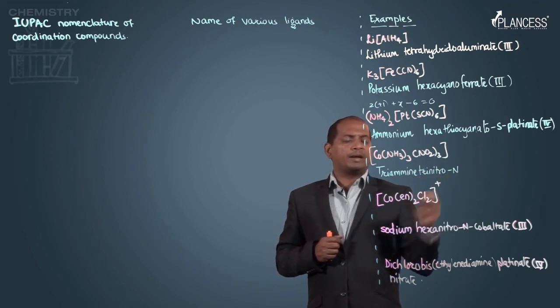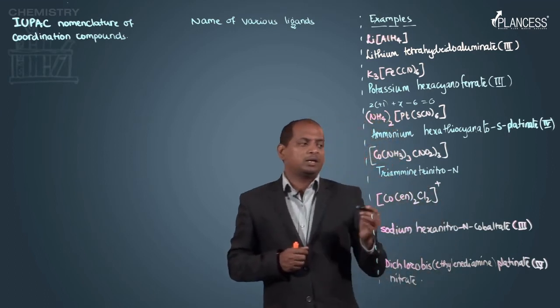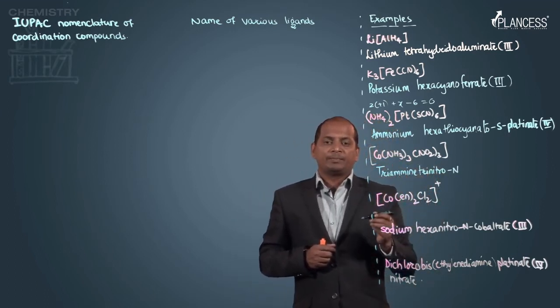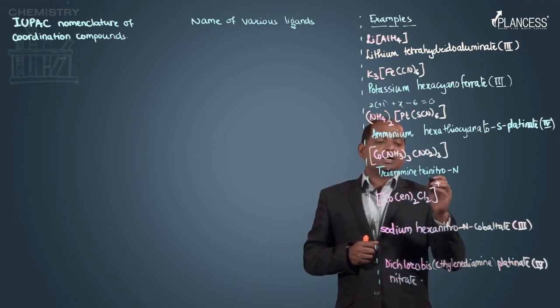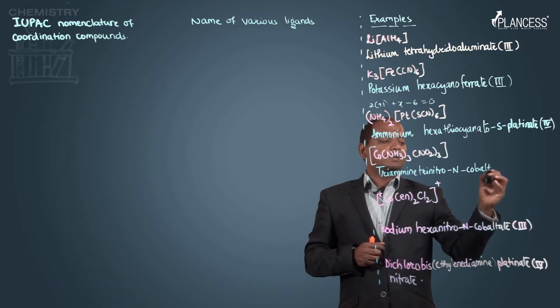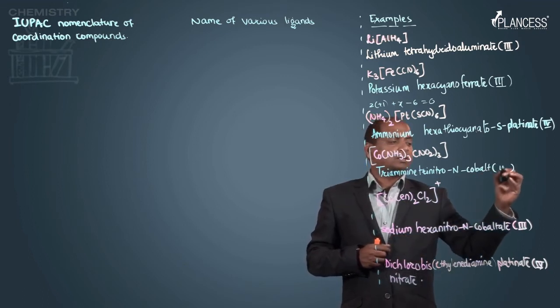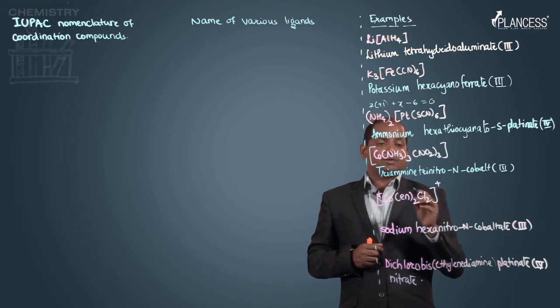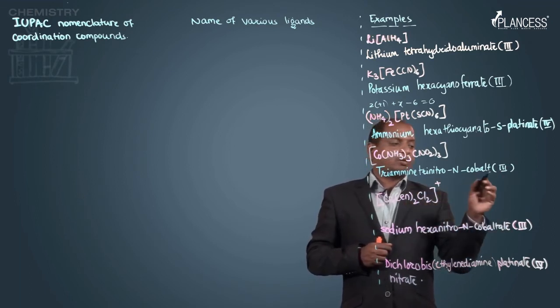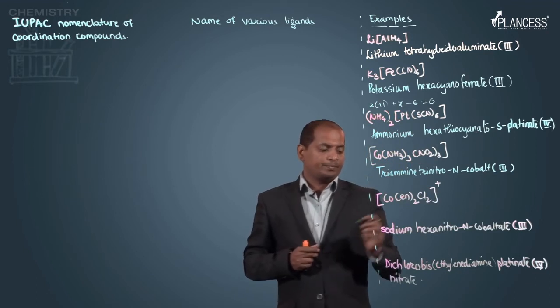So, we should write N, because again nitro is an ambidentate ligand. Now, here it is bonded through N. So, trinitro N cobalt, the oxidation state of cobalt here is 3. Now, if you observe carefully, I have not written cobaltate here because it is a neutral complex.